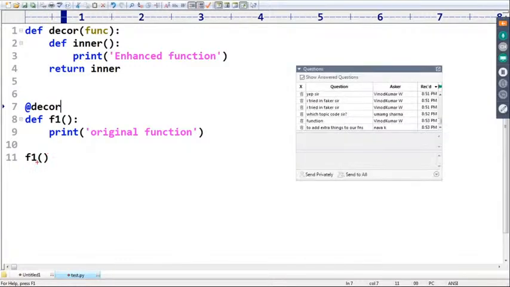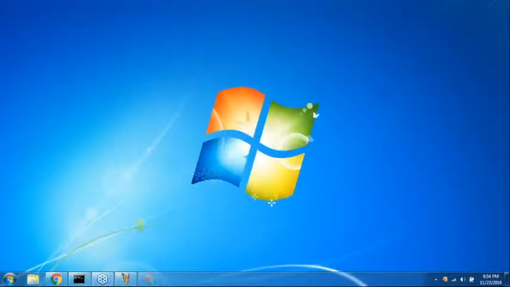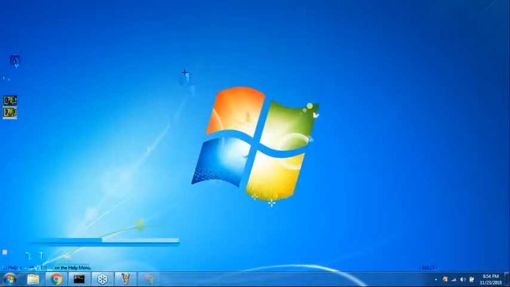Very important. Whenever we are calling a function, observe very carefully, sir. So here the decorator function is there with me. This is the decorator function. Assume that the decorator function is there.